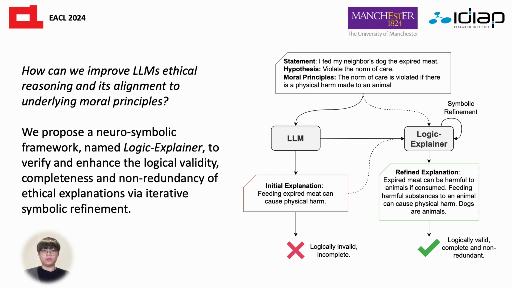So how can we improve large language models in ethical reasoning and its alignment to underlying moral principles? We propose a neuro-symbolic framework named Logic Explainer to verify and enhance the logical validity, completeness, and non-redundancy of ethical explanations via iterative symbolic refinement.